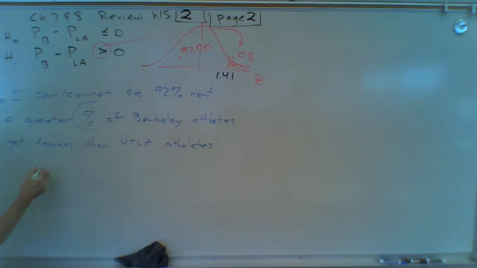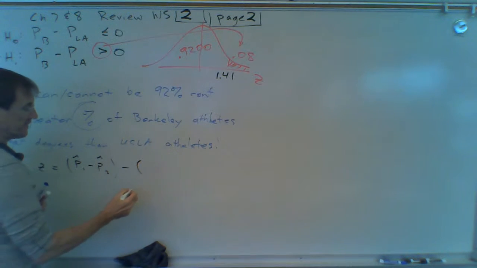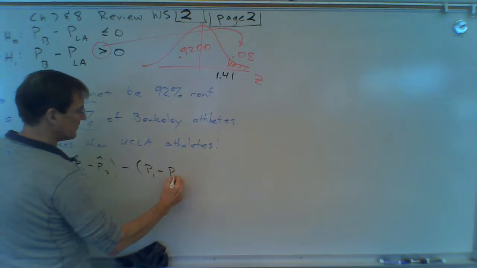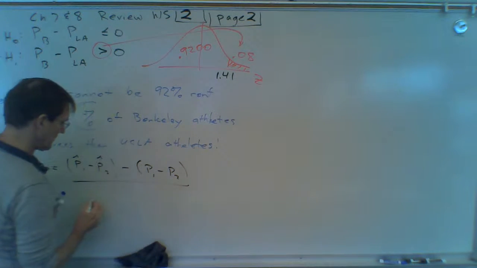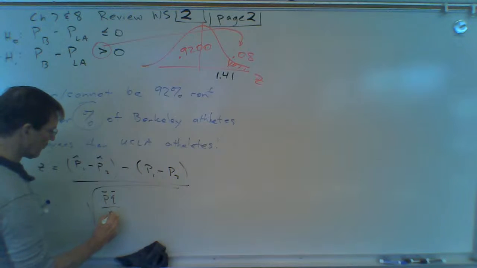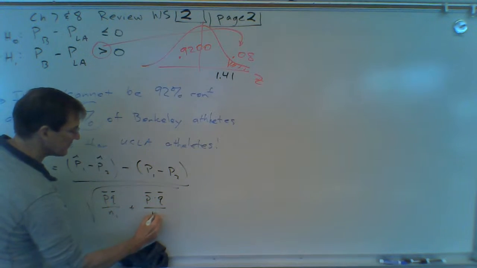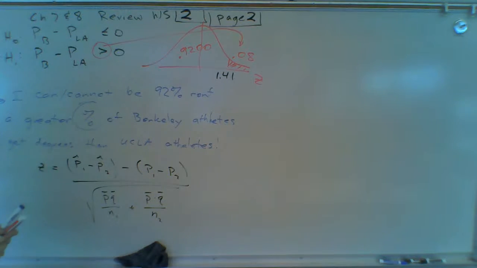Okay, the formula, our Z formula for percentages, comparing two percentages, is going to be p hat 1 minus p hat 2. So this is the new thing. We just talked about it yesterday. Minus p1 minus p2, all over the square root of p bar times q bar over n1 plus p bar times q bar over n2. So we talked about this yesterday. You had homework on it last night. So here's a review problem.